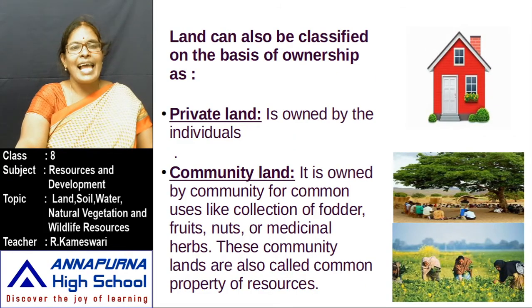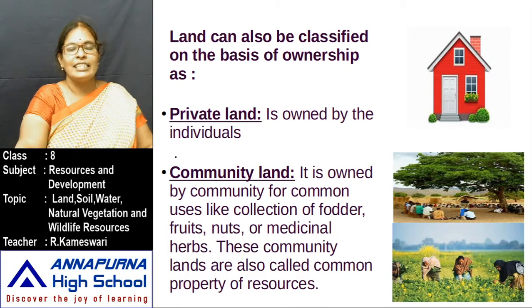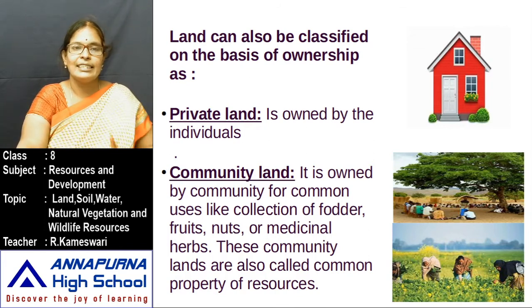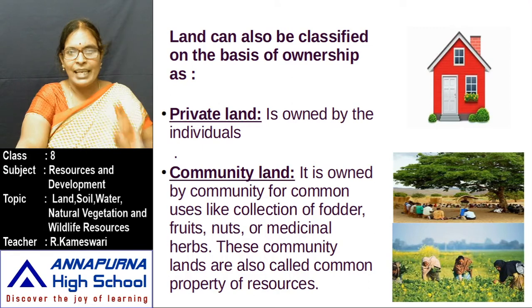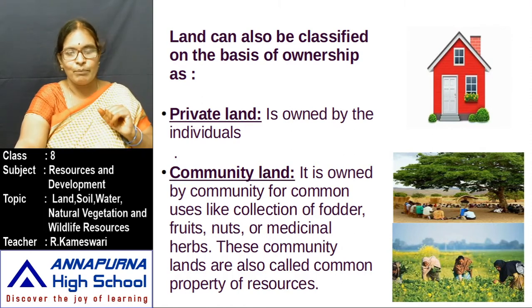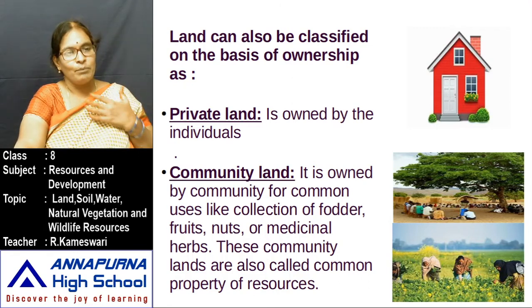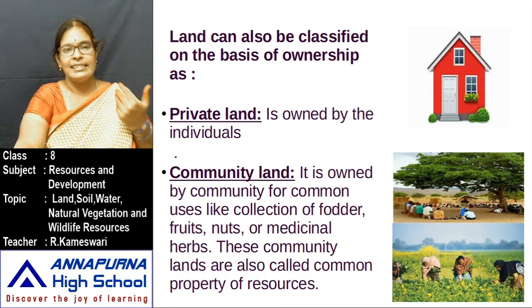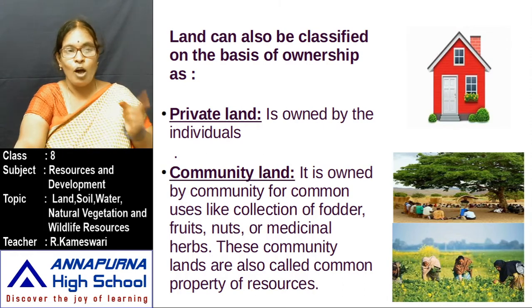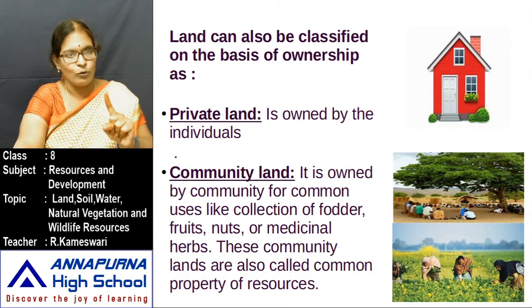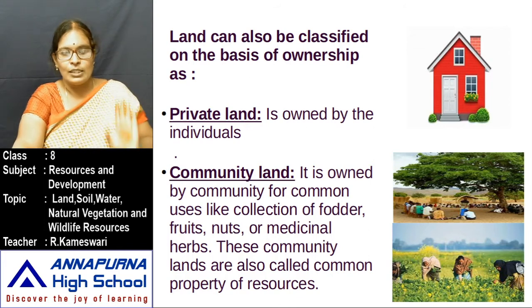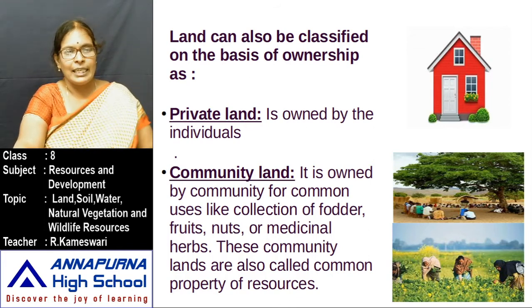Land can also be classified on the basis of ownership. Land is divided into two types on the basis of ownership. The first one is private land. It is owned by individuals. Suppose I have a house and I am the owner of that house. After my death, my son is the owner of that house. How many owners are there here? Only one owner for one house. So that is individual property.